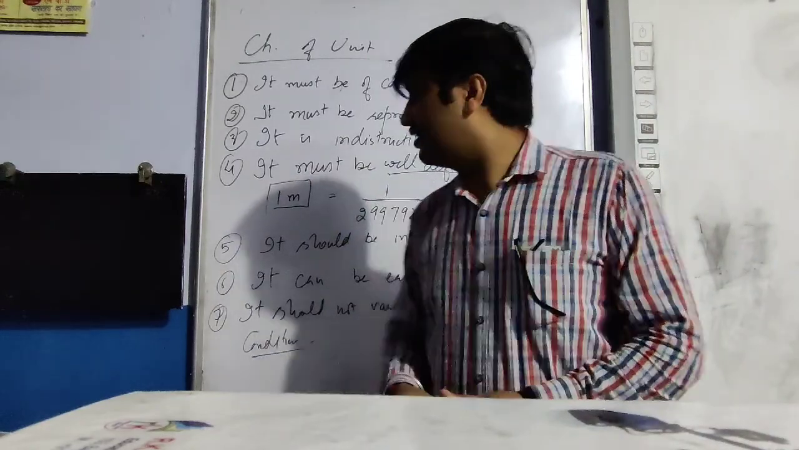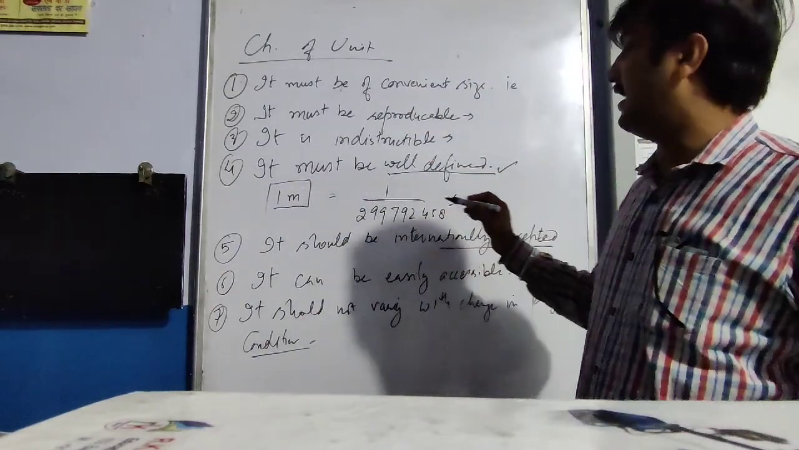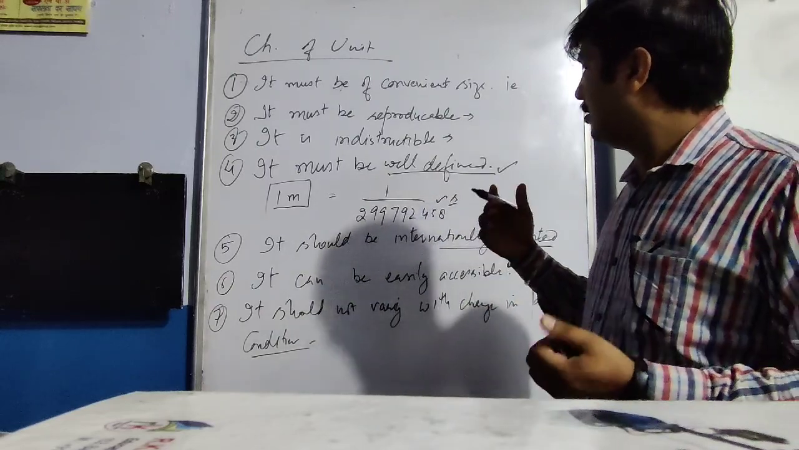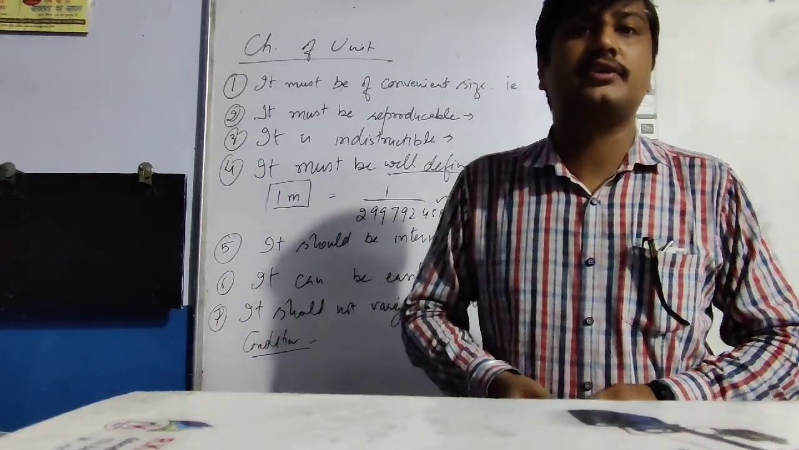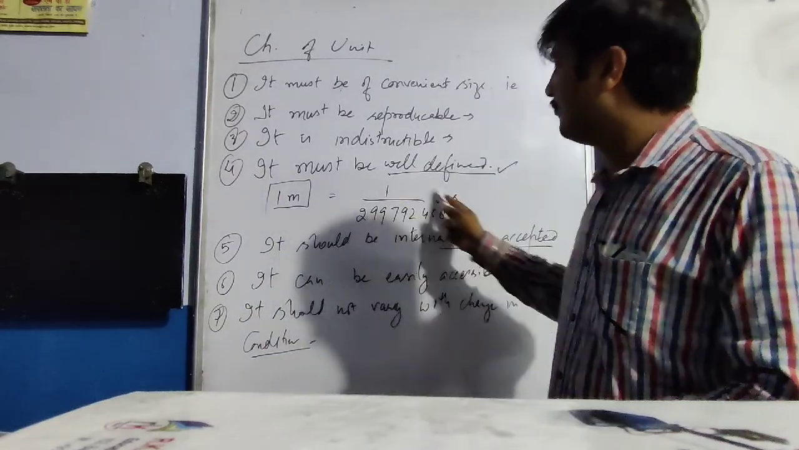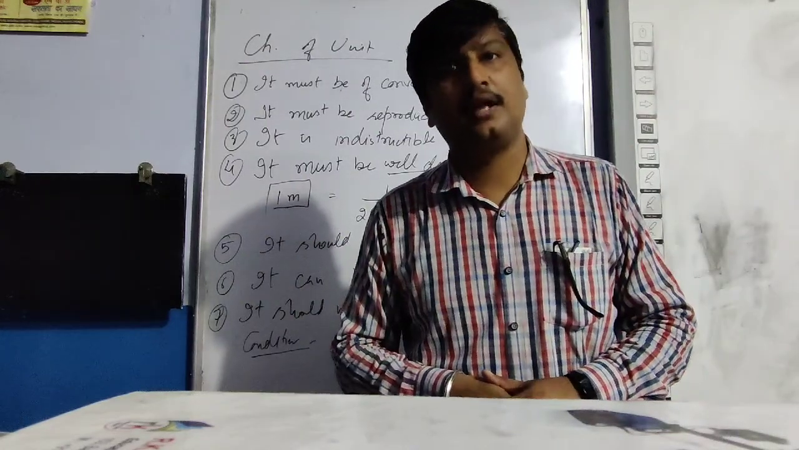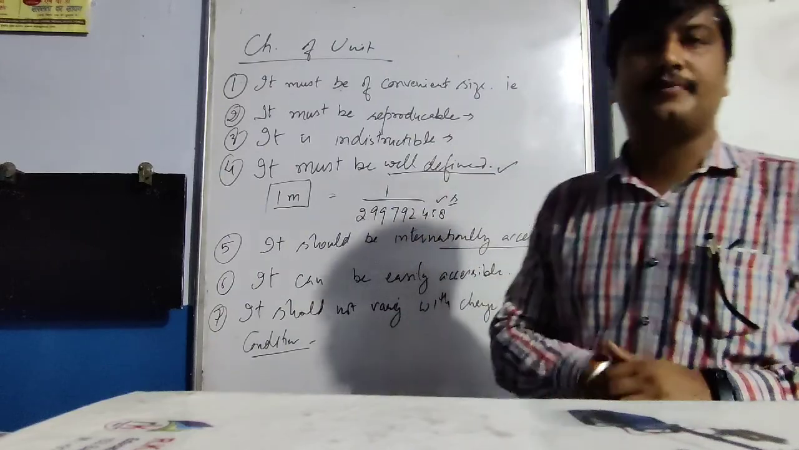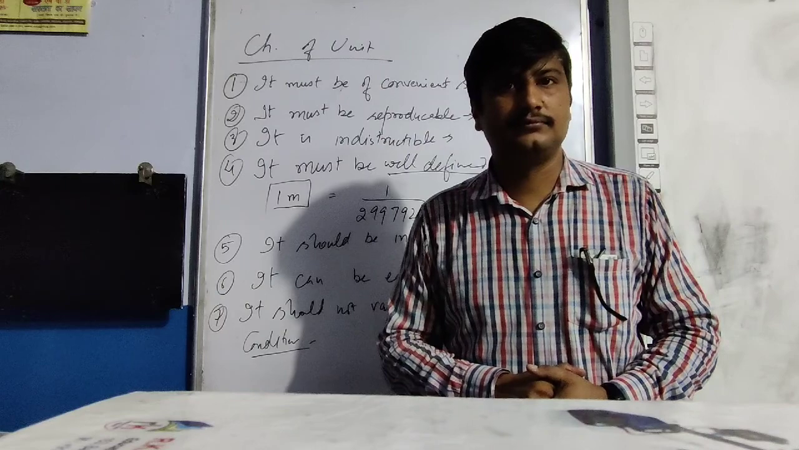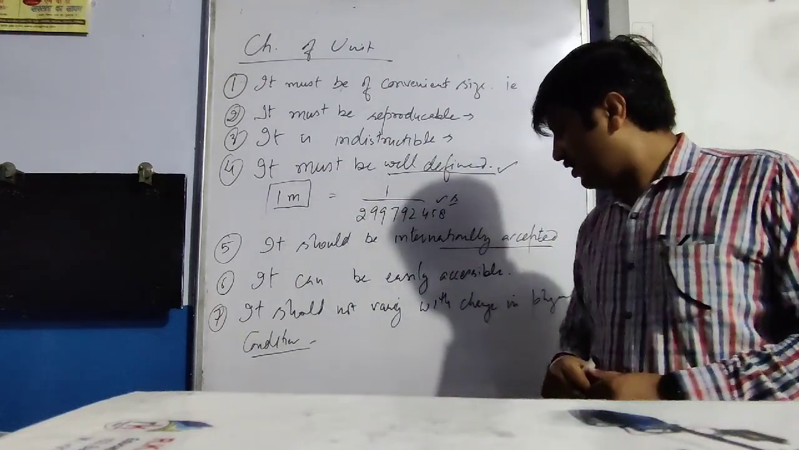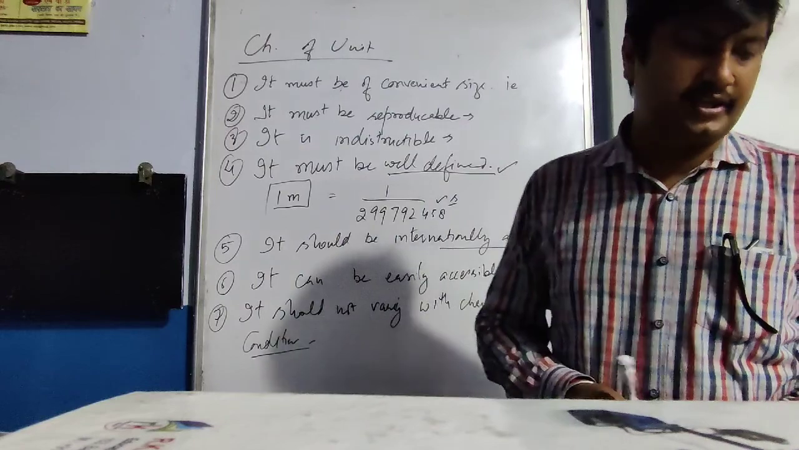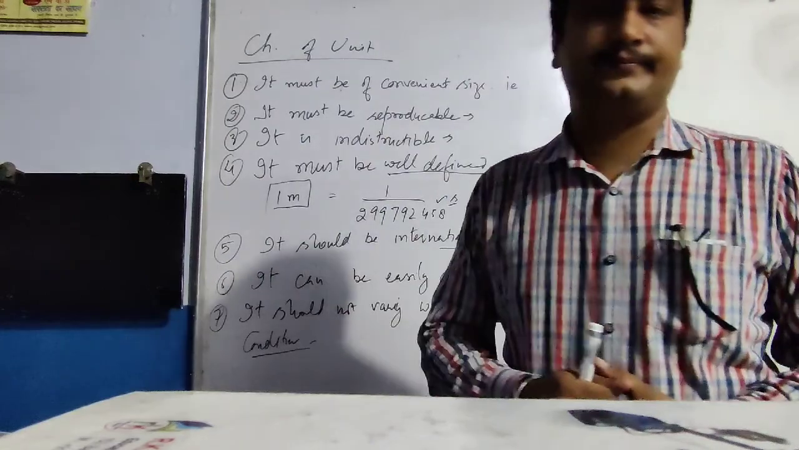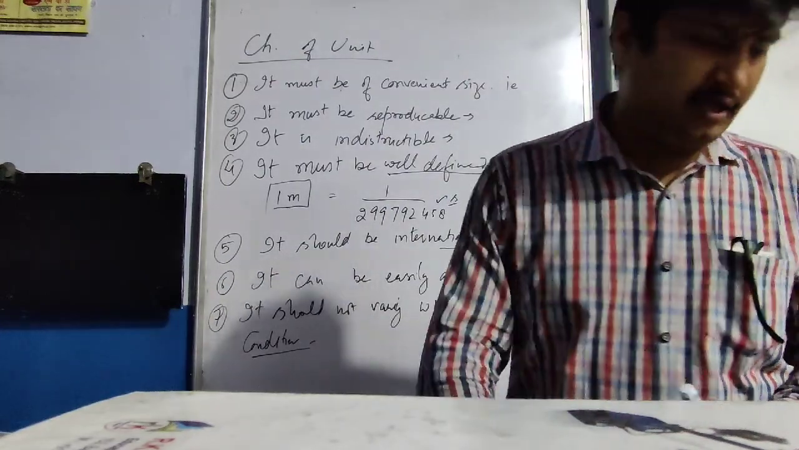Like we say that the distance is measured by the distance traveled by light in this much second. So maybe it's summer, maybe it's winter, maybe it's rainy season, whatever be the situation, the distance will be the same because the speed of light is constant in vacuum, and that is equal to 299792458 meter per second. So it should not vary with a change in physical condition. These are some of the properties of units.